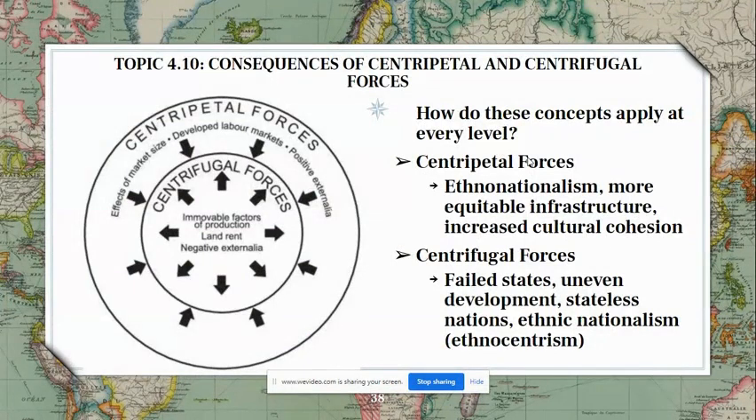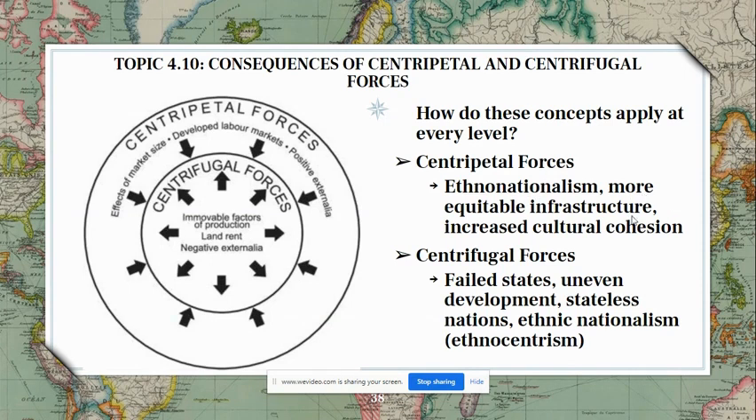All right, last topic for today is topic 4.10, which is the consequences of centripetal and centrifugal forces. So really this one just lays out, once again, that centripetal forces are forces that bring countries together, and centrifugal forces are forces that divide nations. And you can kind of see that here. Our centripetal forces in terms of politics would be ethno-nationalism, so bringing countries together in a nationalistic way. So forming a national identity would be a centripetal force.